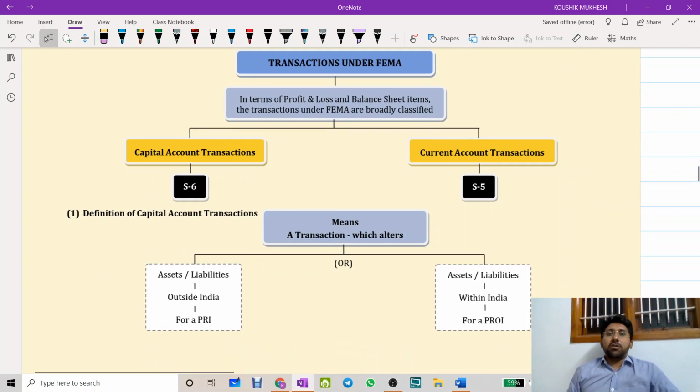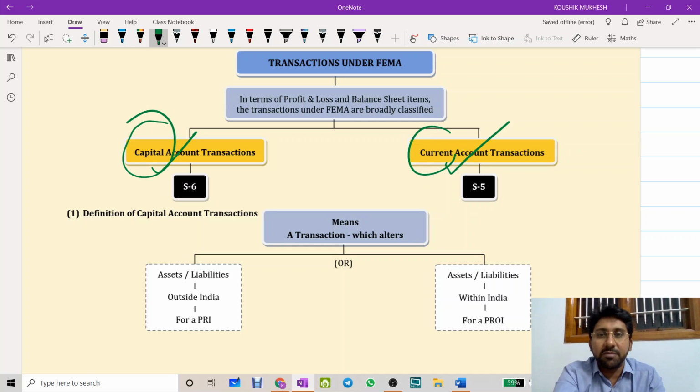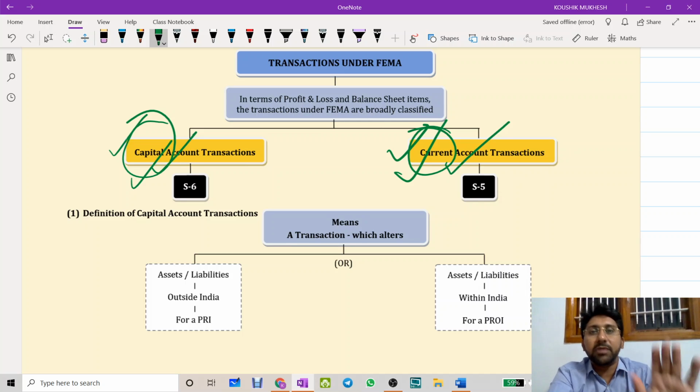Now our revision will be on the transactions under FEMA. What are these transactions all about? The FEMA chapter is all about transactions that happen in foreign exchange. There can be two types of foreign exchange transactions: one is called a capital account transaction and another is called a current account transaction. The name itself is telling. One is recurring in nature, the other is non-recurring. One affects the balance sheet, the other affects the P&L account and personal accounts.